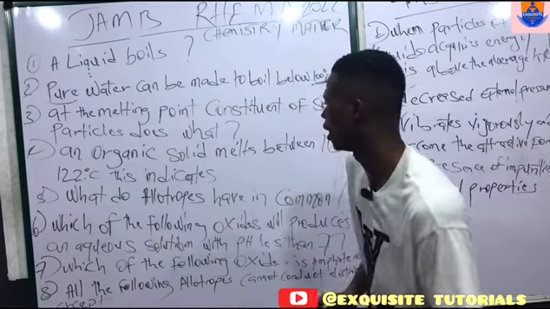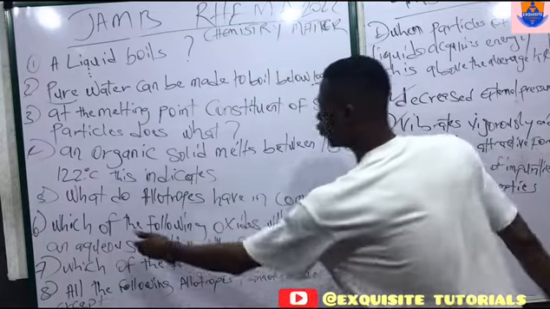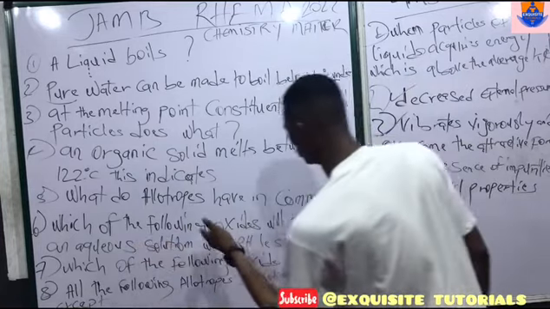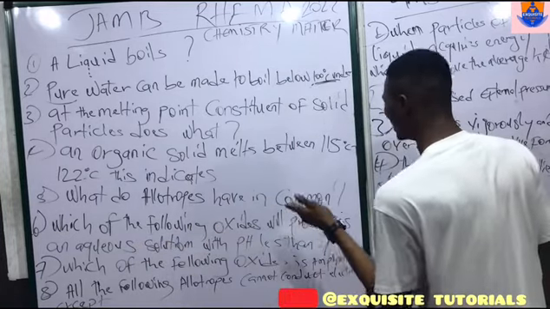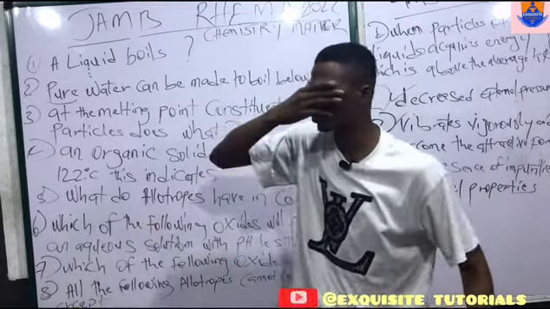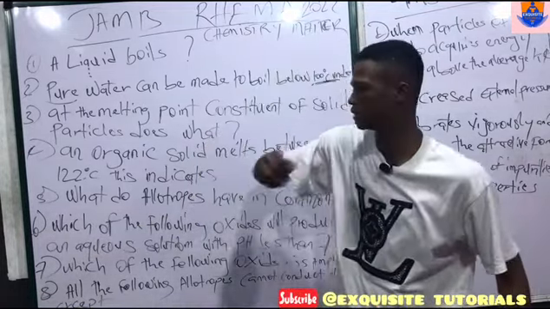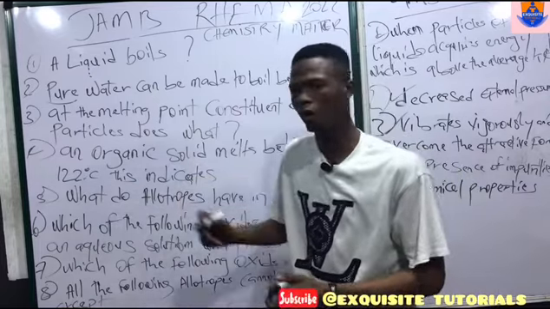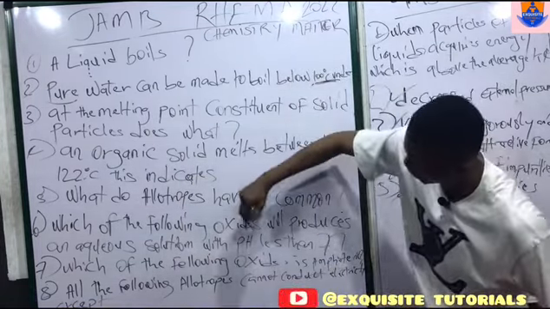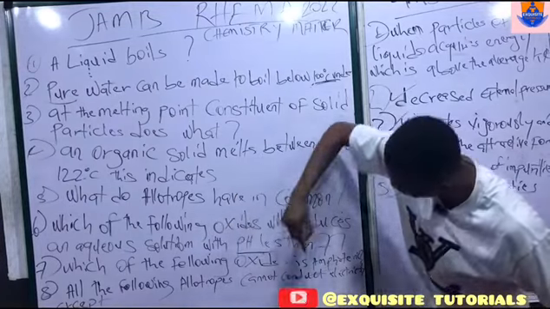Now, question number 6. Which of the following oxides will produce an aqueous solution with pH less than 7? Now, when we are talking about oxides, first of all, let's talk about substances that have pH less than 7.